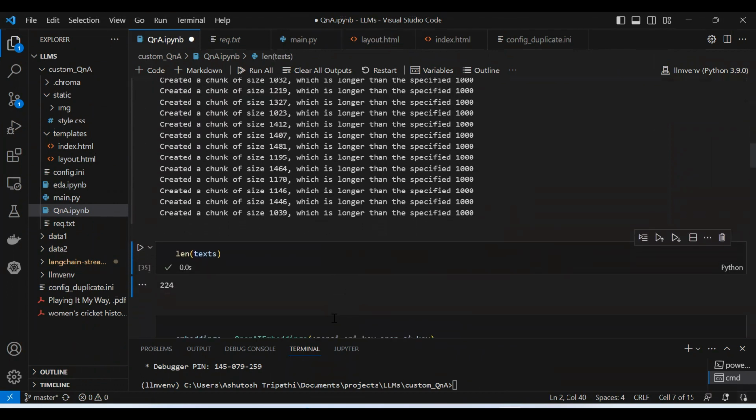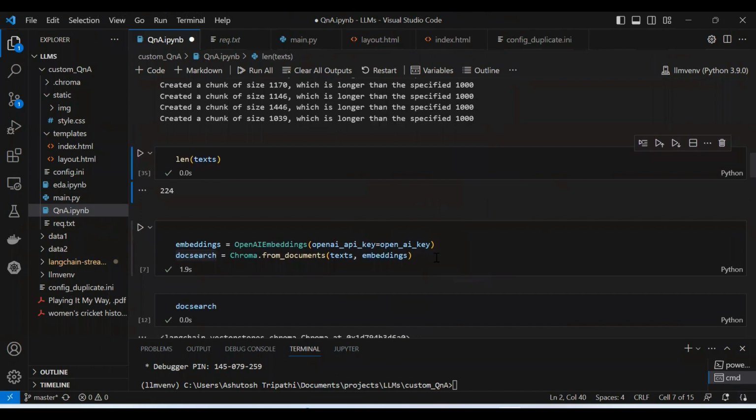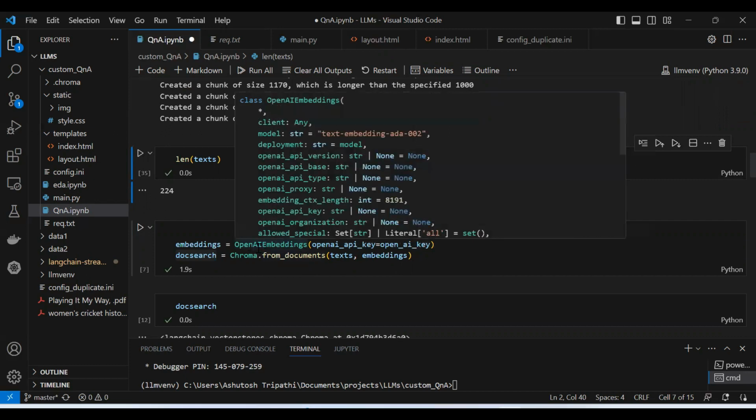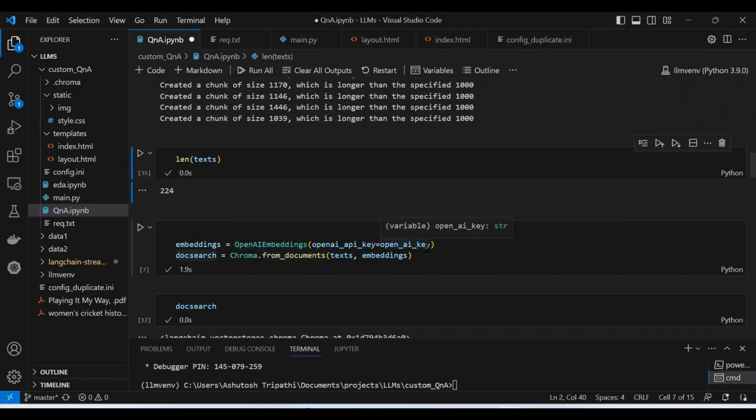Okay, that's fine. Now next thing is we need to create the embeddings. I have imported OpenAI embeddings here, because I want to train my Q&A on customized data, and that's where we have to create new embeddings. There are different ways to create embeddings, but here I'm using OpenAI embeddings because I just want to show you the flow, the concept. In every step you can use your specific thing, for example different embeddings. Here we need to provide the OpenAI key, which I have already read, and then the embeddings object is created.